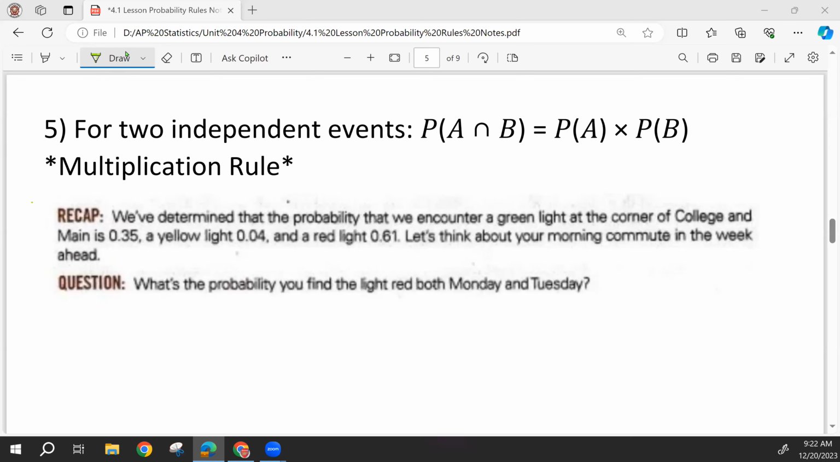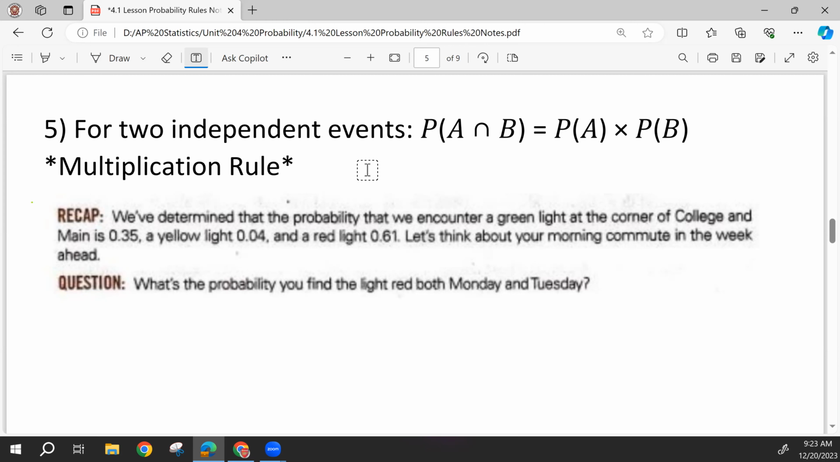Okay, so apologies, my pen has stopped working, so I'm going to have to use some typing. But two independent events are two events that have this relationship that when one event happens, it doesn't change the likelihood of the other event happening. So if in our traffic light scenario the light is green one day, it's not going to change the probability of it being red the next day. So these events are independent of each other.